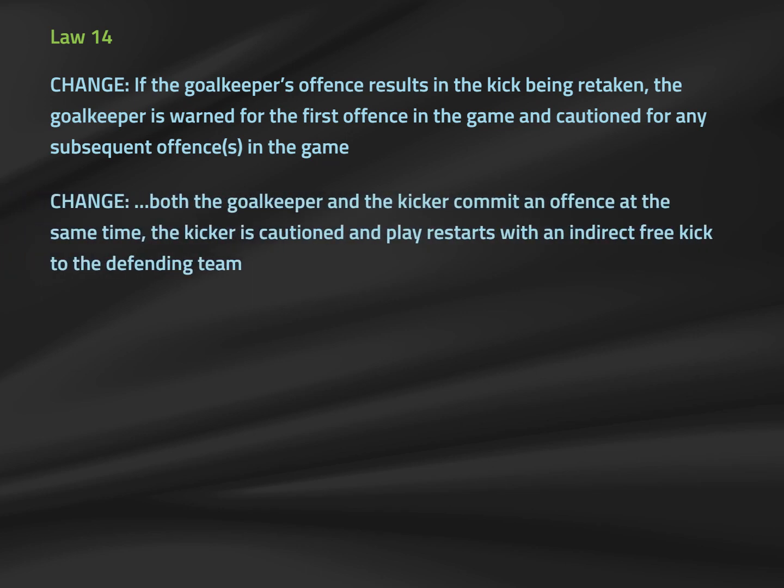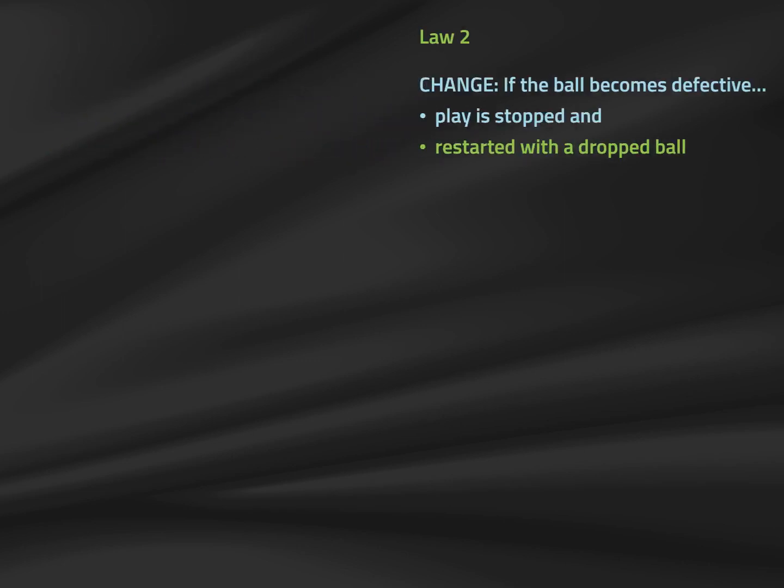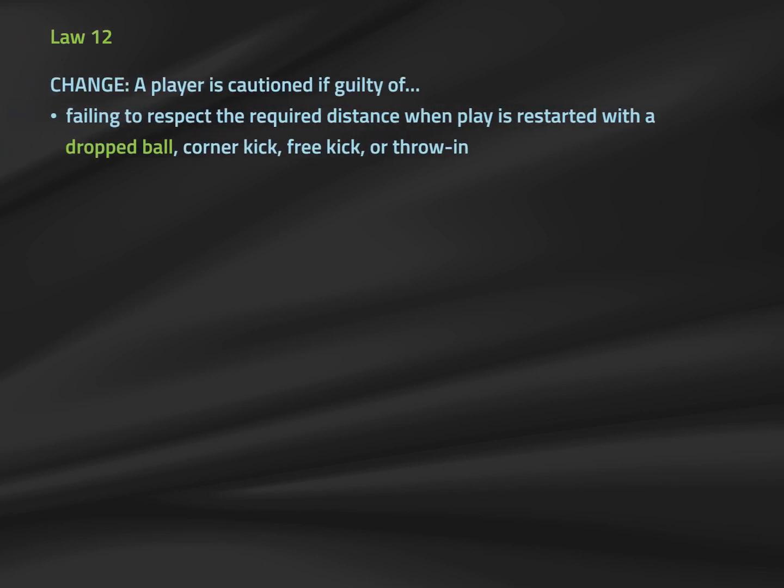As with Law 10, a simultaneous infraction committed by both the goalkeeper and kicker would result in a caution to only the kicker. Several small vocabulary edits were made to create consistency through the laws. The term dropped ball was added to Law 2 to be consistent with Law 8 in situations where the ball becomes defective. Dropped ball was added to the list of restarts where a caution can be given for failure to respect the required distance. Please note that this ability should not replace proper pre-dropped ball player management.